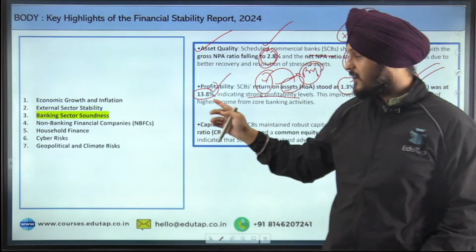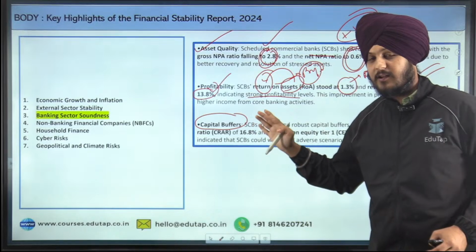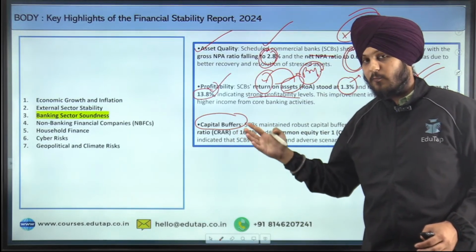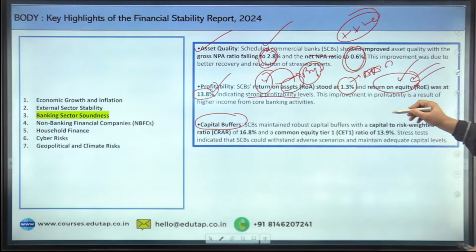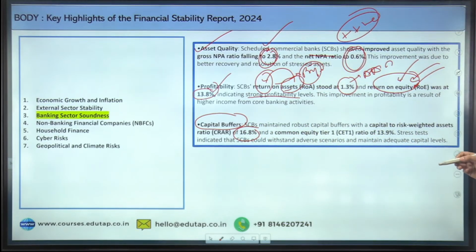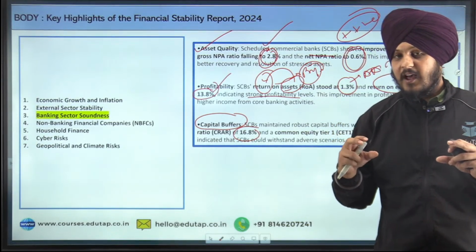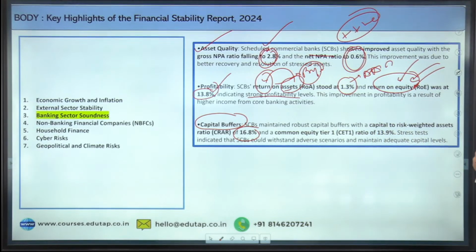The third thing is the capital buffers. I hope you know about the capital buffers that banks are mandated to keep as a part of their risk weighted assets. Scheduled commercial banks maintain robust capital buffers with a capital to risk weighted assets ratio of 16.8% and a common equity tier 1 ratio of 13.8%. Now what is this common equity tier 1 ratio? In very simple language, it is a form of very high quality assets which come under tier 1. And why are they considered high quality?